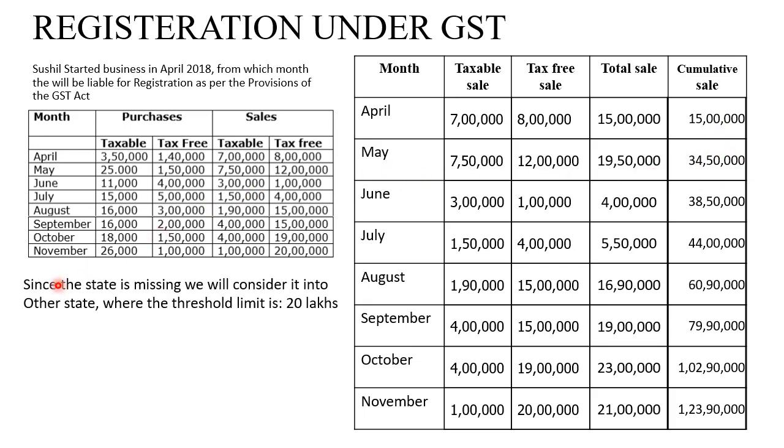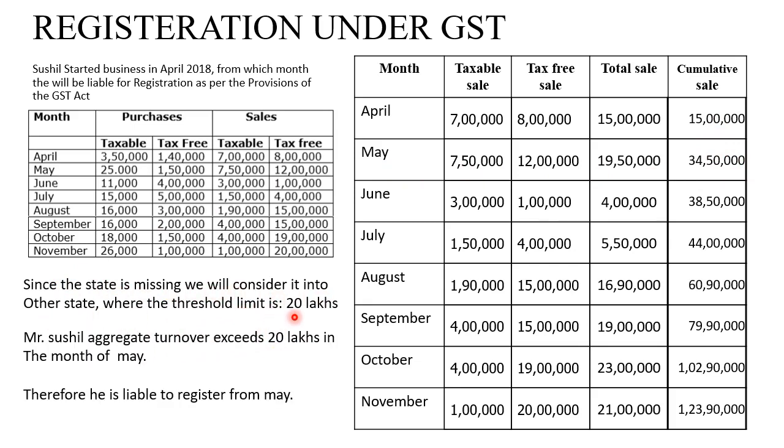Hence, we'll note down that since the state is missing, we will consider it as other state, where the threshold limit is 20 lakhs. So Mr. Sushil's aggregate turnover exceeds 20 lakhs in the month of May. Therefore, he is liable to register from the month of May. This is one type of sum which comes to an end.